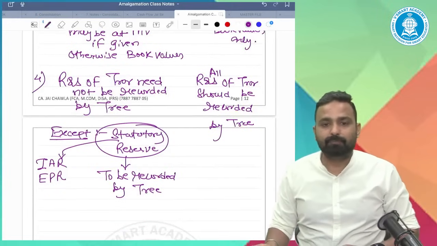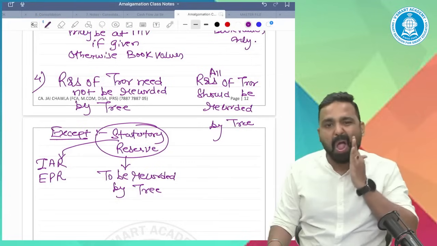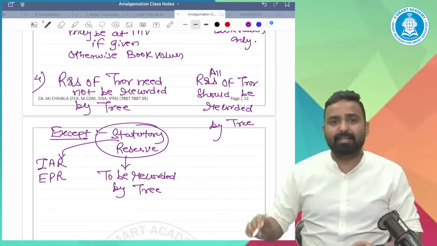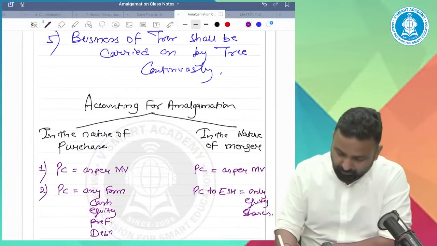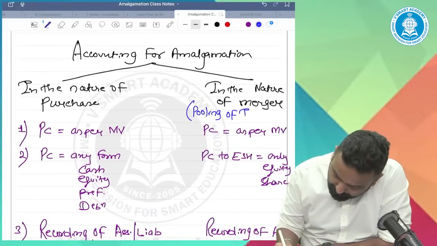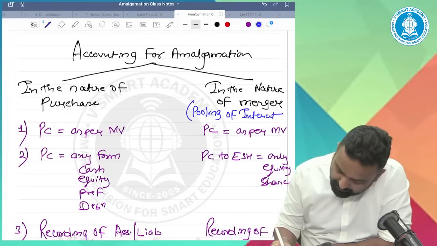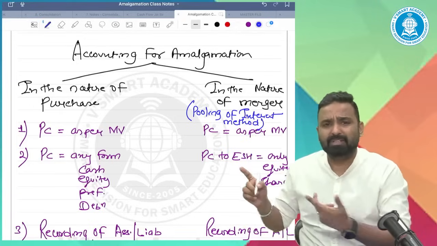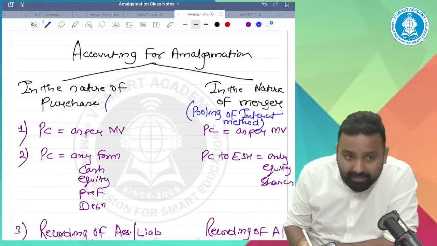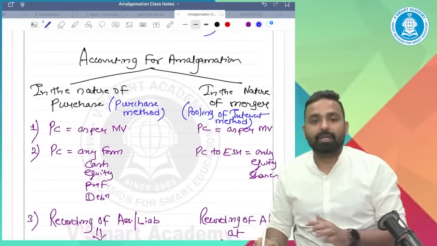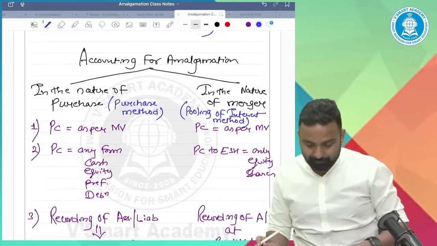Say yes or no. So all reserves of transferor should be recorded by transferee. Here we apply pooling of interest method. Sir, what is that? Method of accounting. Here we will apply purchase method. Understood, guys?